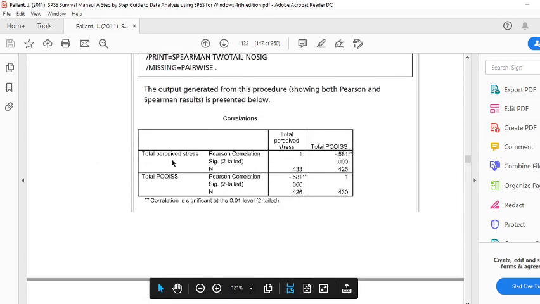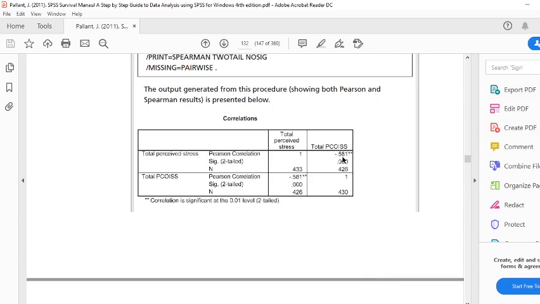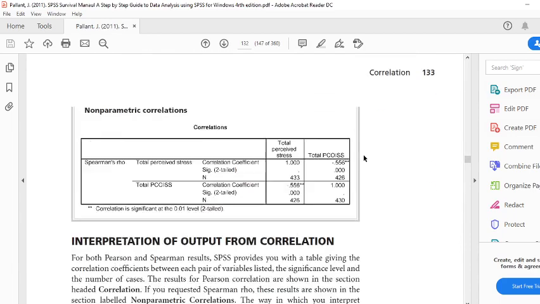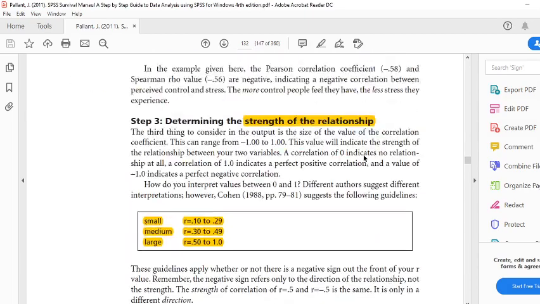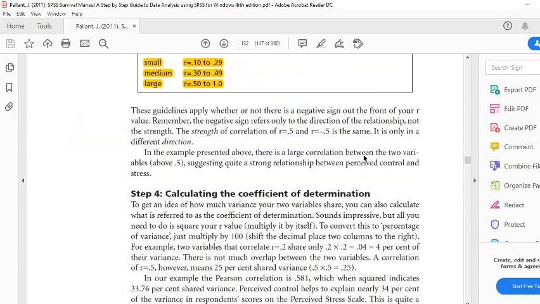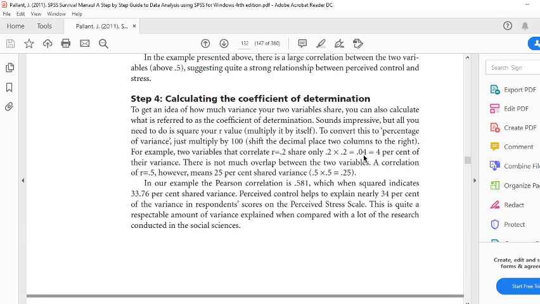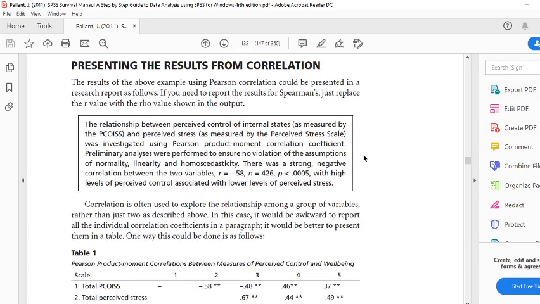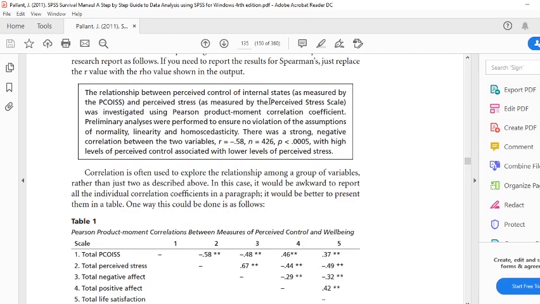This is the relationship between total perceived control and total perceived stress. They have a negative 58% relationship. So how are they going to interpret it? The relationship between perceived control of internal state, measured by this scale, PCOISS, and perceived stress was investigated using the Pearson product-moment correlation coefficient.